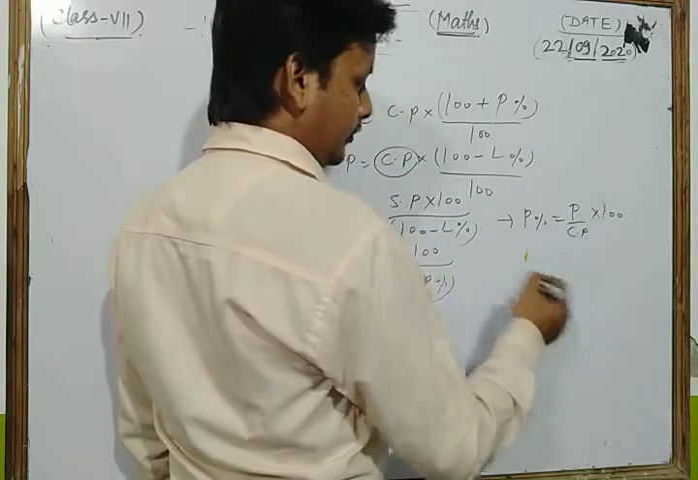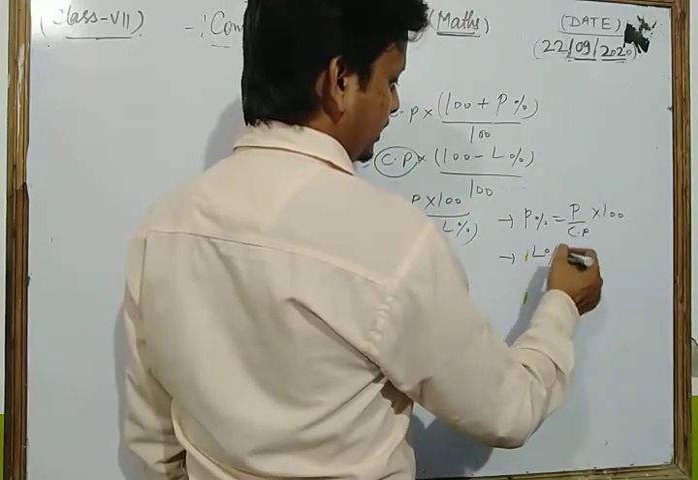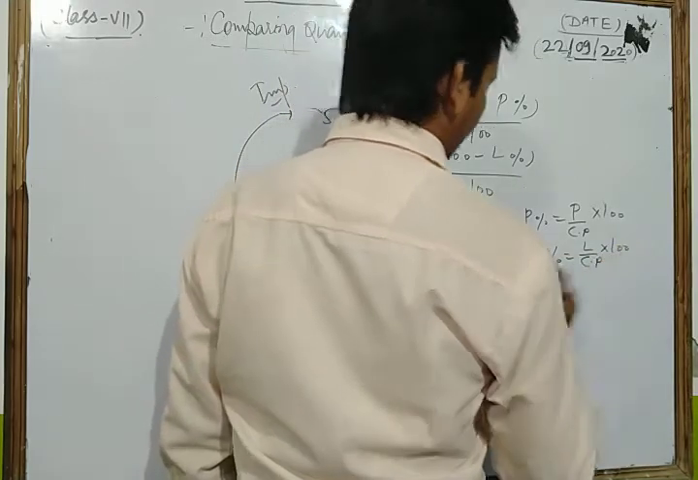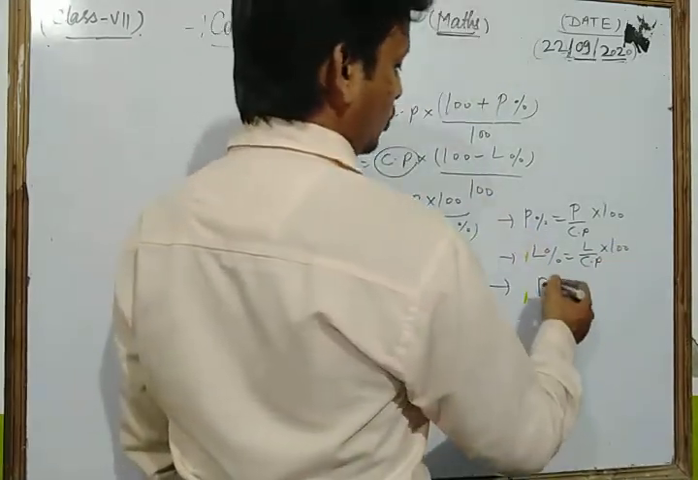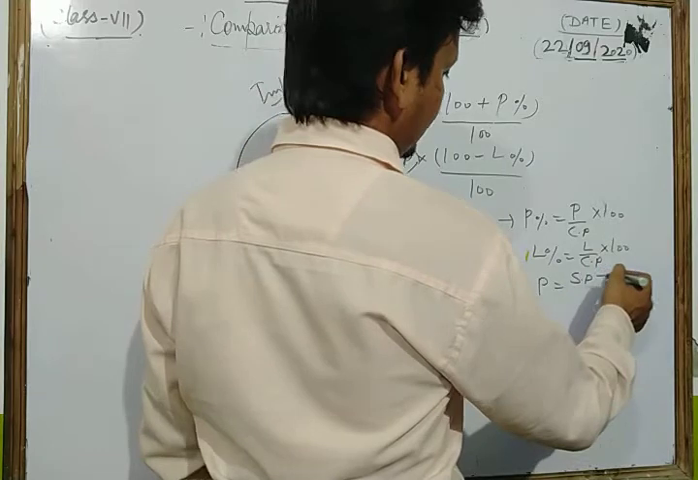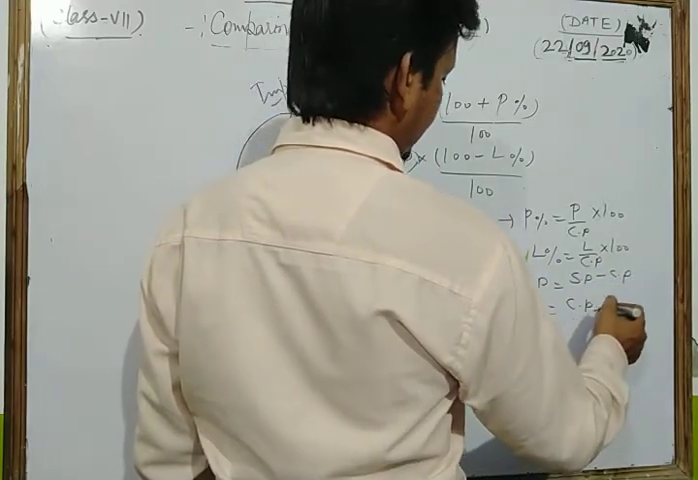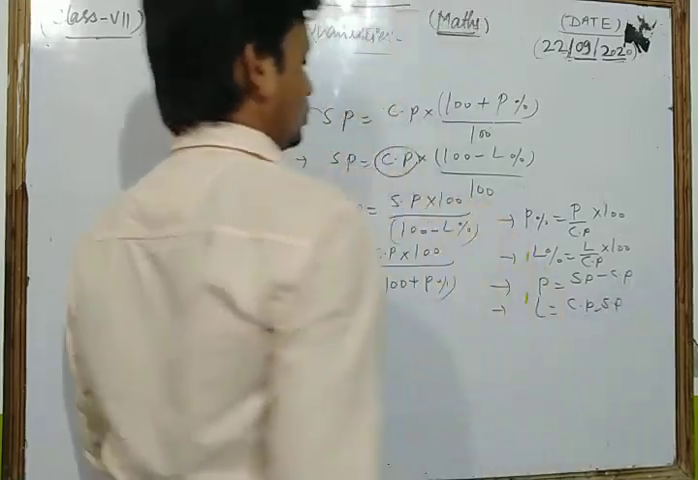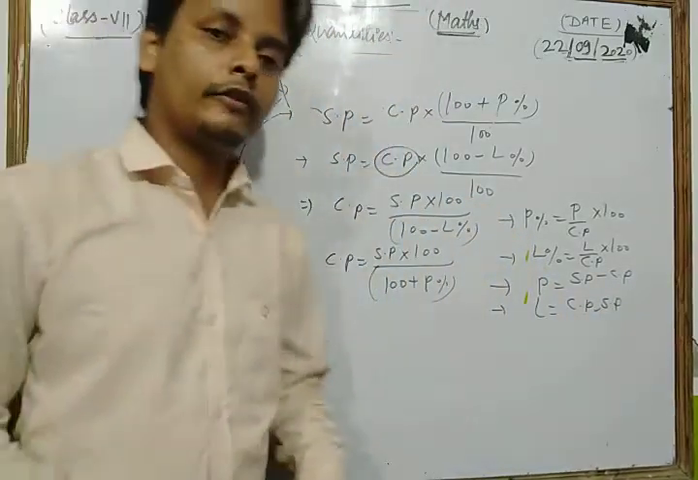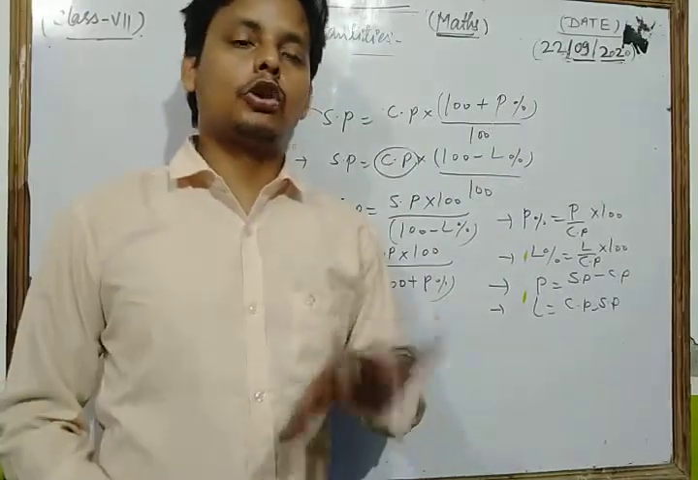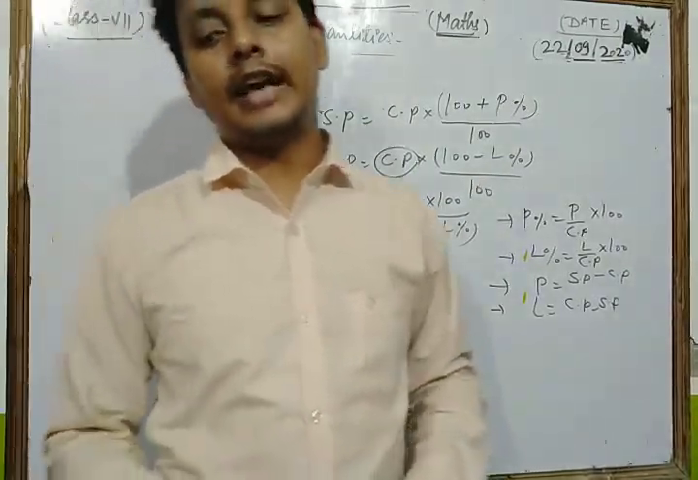Okay, we discussed the formula for the loss percent. Loss percent is loss upon cost price into 100. And another formula is profit is equal to selling price minus cost price, and loss is equal to cost price minus selling price. So dear students, today we discussed all the formulas related to your topic, questions based on buying and selling.